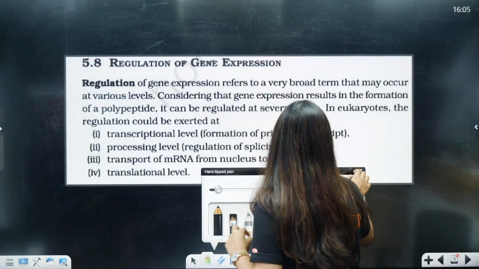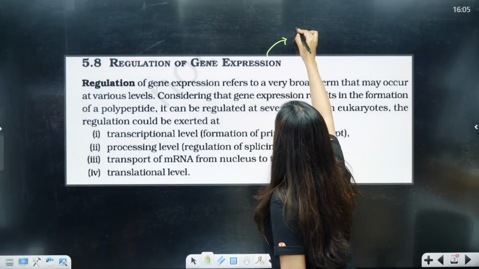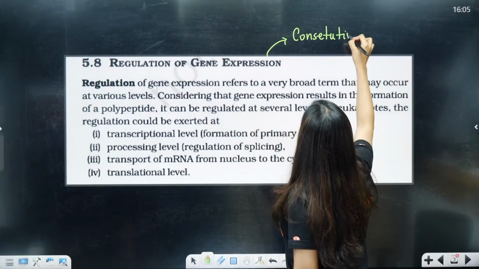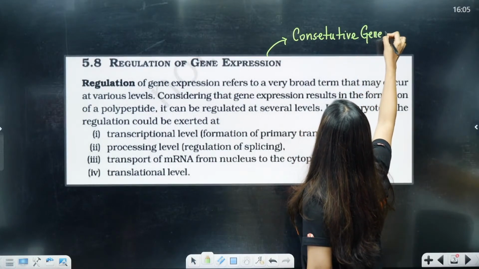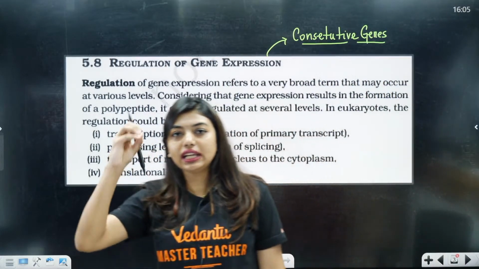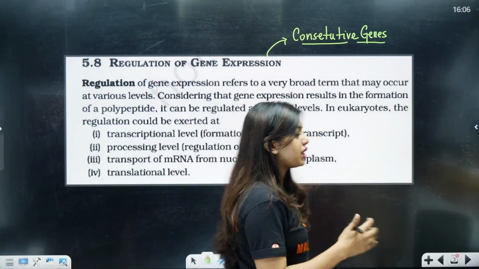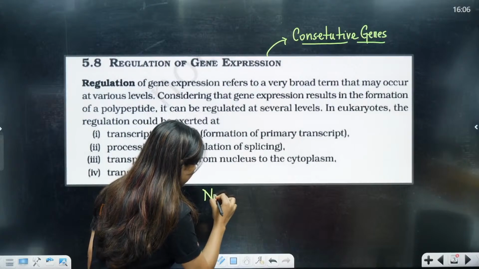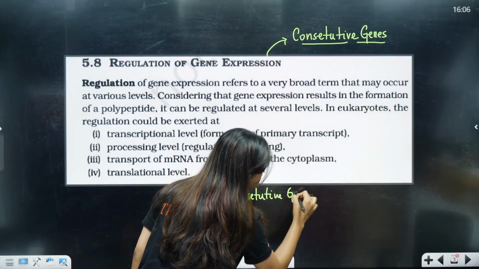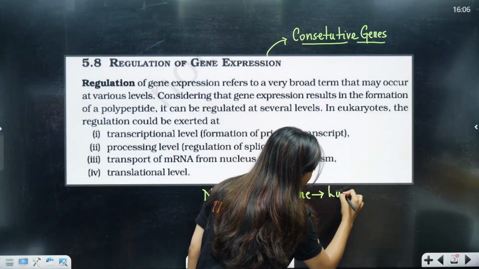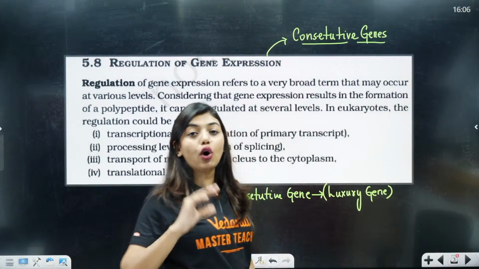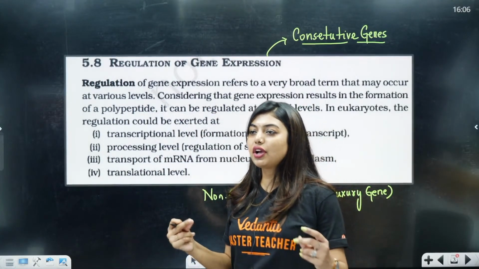Now what are constitutive genes? Constitutive genes are the genes which will express themselves all the time, which we also call household genes. That means no matter what happens, they have to be switched on. Then you have the second set of genes which are called your non-constitutive genes. Students, these genes are also called luxury genes because they do not have to be switched on all the time. They can regulate themselves. So at what places are the genes going to regulate? All of you answer quickly.